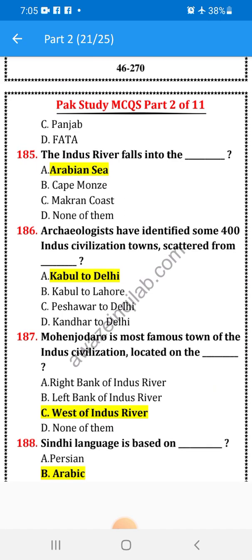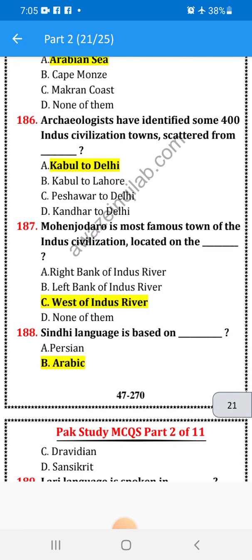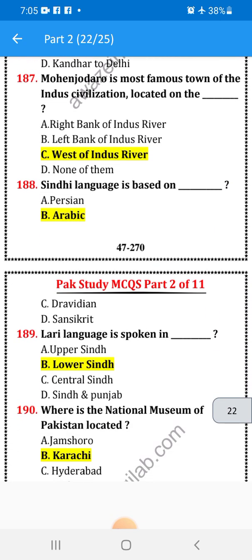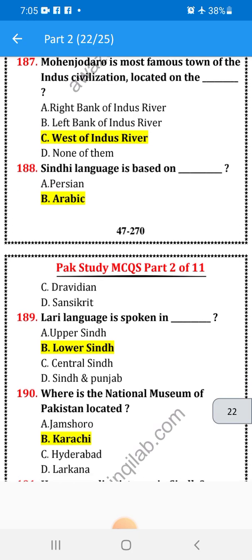Archaeologists have identified some 400 Indus civilization towns scattered from Kabul to Delhi. Mohenjo-daro is a famous town of the Indus civilization located on the west of the Indus River. Sindhi language is based on Arabic. Lari language is spoken in Lower Sindh.